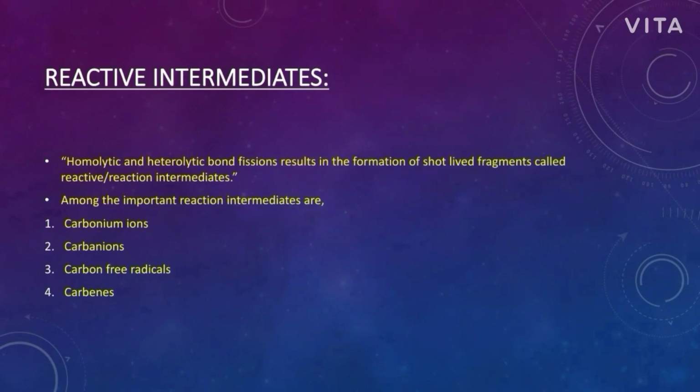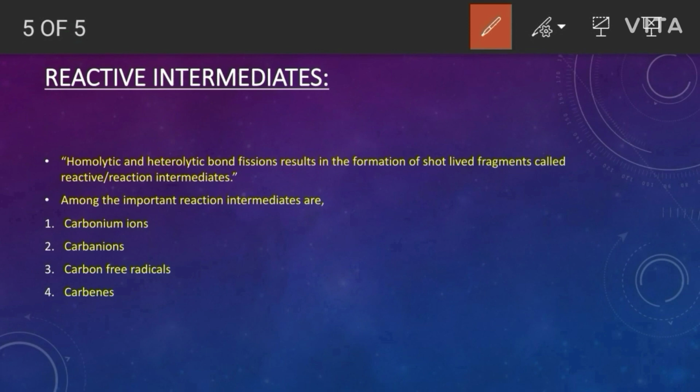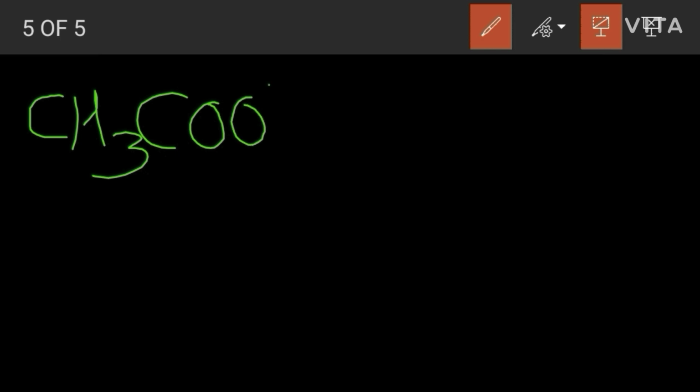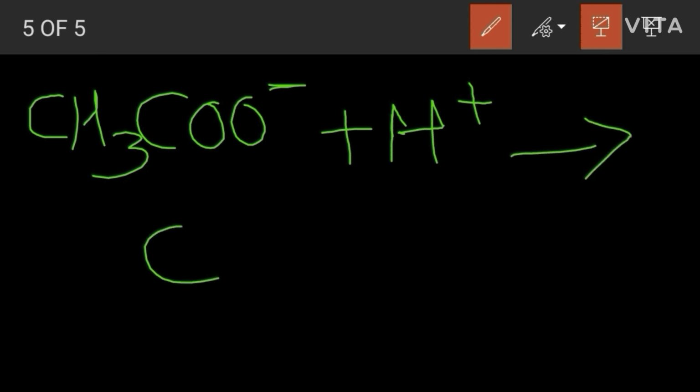Okay, now we will discuss reactive intermediates. We already discussed intermediates. Before going to intermediates, I will take some examples for electrophiles and nucleophiles. A common example is the acetate ion, CH3COO minus. This acetate ion reacts with the hydrogen ion, H plus, and forms acetic acid.